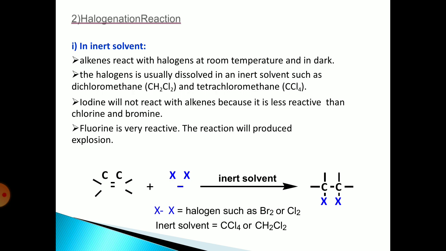Second is the halogenation reaction. First, in an inert solvent, alkene reacts with halogens at room temperature and in the dark. The halogen is usually dissolved in an inert solvent such as dichloromethane, CH2Cl2, or tetrachloroethane. Iodine will not react with alkene because it is less reactive than chlorine and bromine. Fluorine is very reactive, and the reaction will proceed explosively. Therefore, halogens like bromine and chlorine are used.